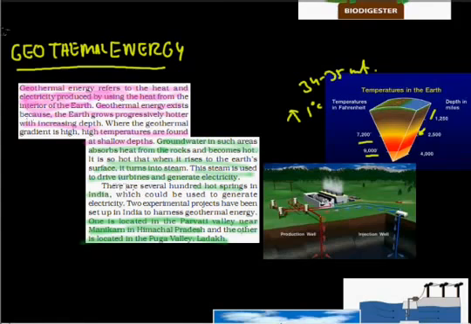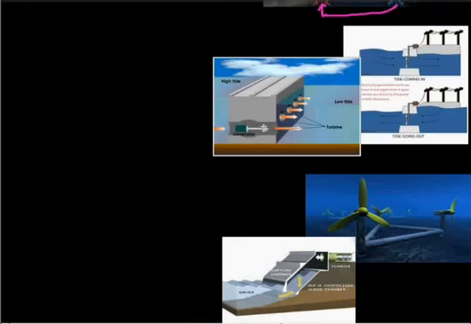Or we can understand it through this diagram also. You can see in this diagram that we send the cold water here, and this pipe is connected with the hot water. Here the temperature is high, and this is how it produces hot water, or we can say steam, and this steam directly goes to the plant, and this is how we are using geothermal energy. Now let us come to the next one, and that is